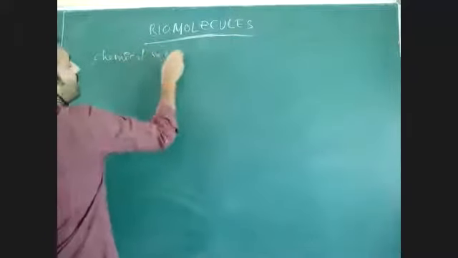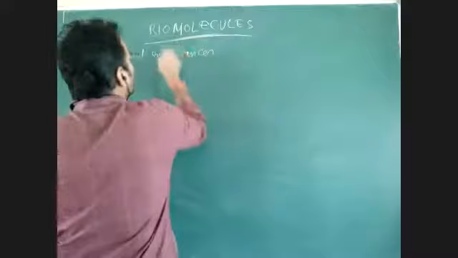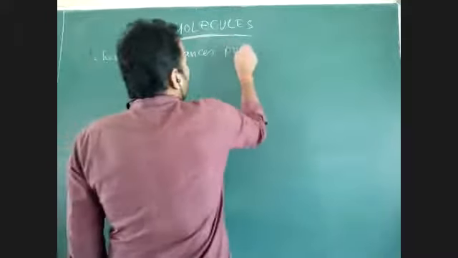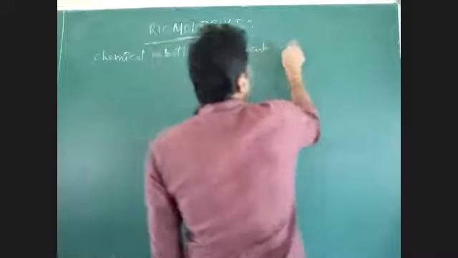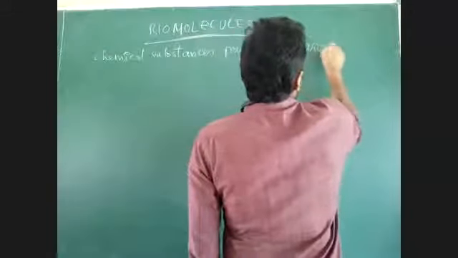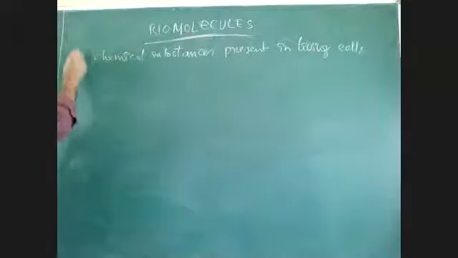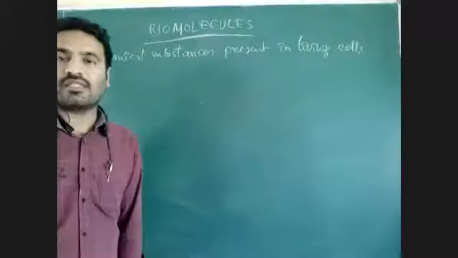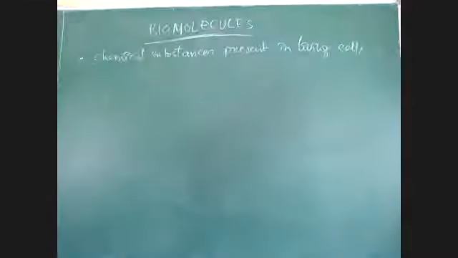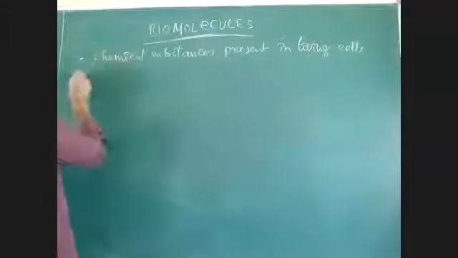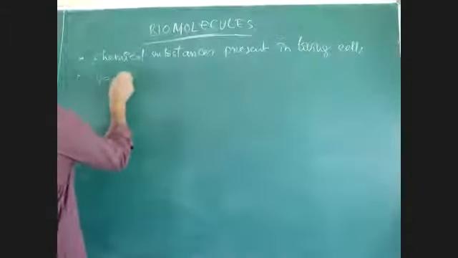substances present in living cells. The chemical substances present in living cells are mainly responsible for the activity of the cell. Those molecules we can consider as biomolecules.